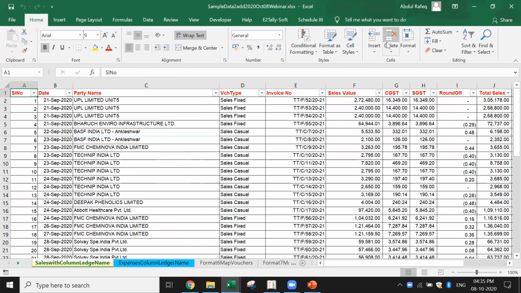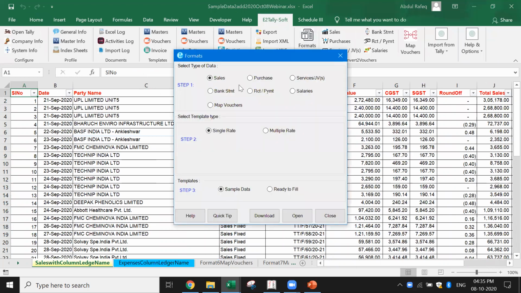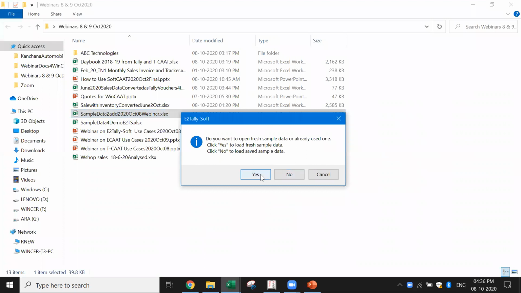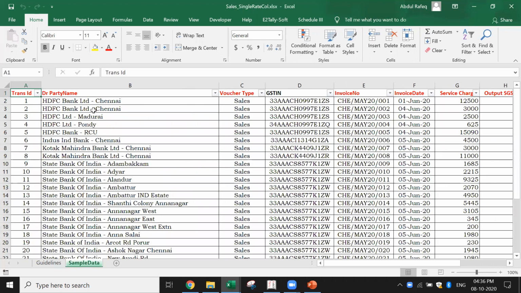Before that, let me show you the simple way. Anything, if you understand it, is very simple. That's clear. Okay, let's come to formats. I've picked up sales. I've got a single rate. I just want to show you the difference from what was done earlier. In the last session, I did this. Now, if you see, we had the sample data pertaining to sales, which was pertaining to various parties.